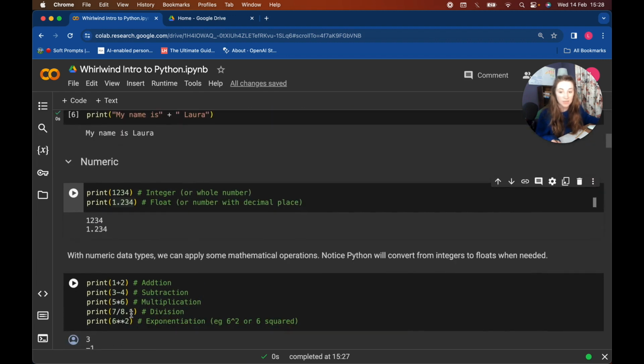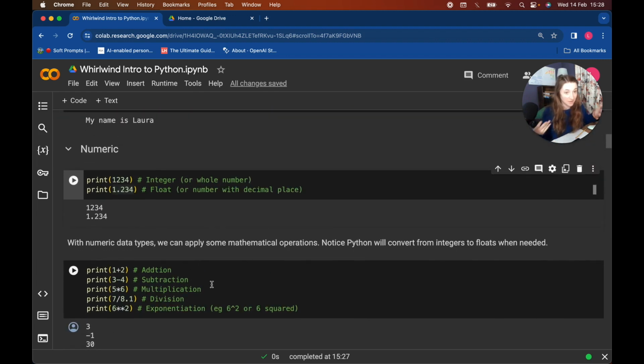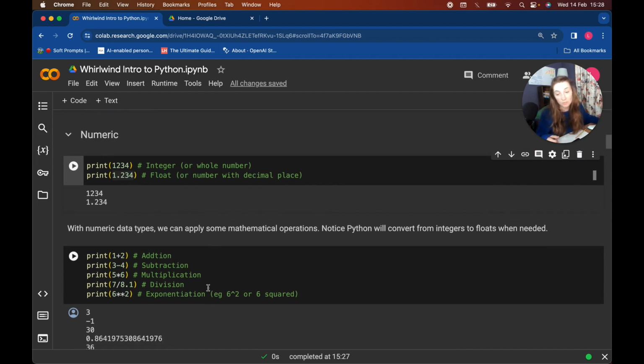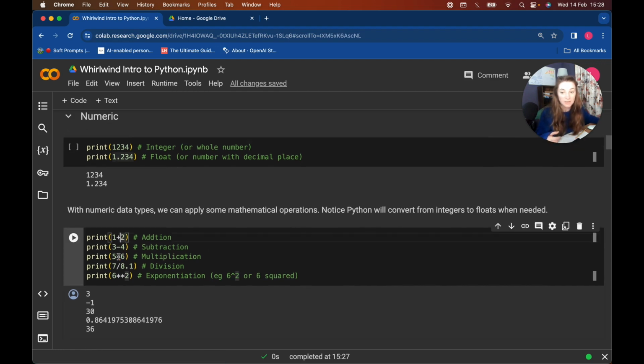Yeah, and we can do some operations, it's called, some mathematical operations on numbers, and these are basically adding, subtracting, multiplying, and dividing. So we can use the plus sign and the minus sign for adding and subtracting. We want to use the star, so the asterisk, for multiplying, and we want to use the / for dividing, and we can then also use this double star to say put something to the exponent or the power of. So if you know what squaring something is or multiplying something by itself, you would use ** 2.